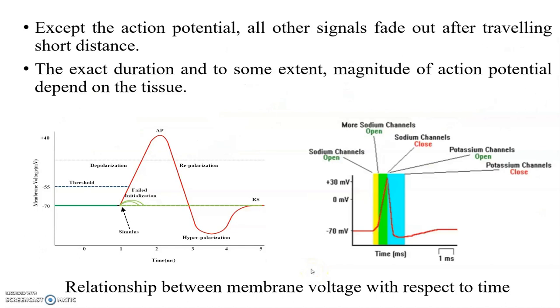Except the action potential, all other signals fade out after traveling a short distance. The exact duration and, to some extent, magnitude of the action potential depends on the tissue. This diagram represents the relationship between membrane voltage with respect to time. When the stimulus is above the threshold value, the action potential occurs. Look at this diagram: in this region, the action potential occurs, there is a maximum peak.